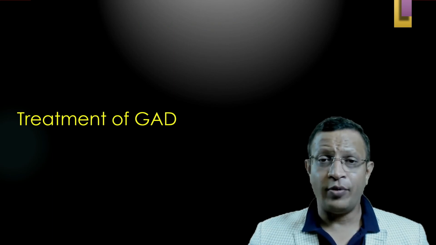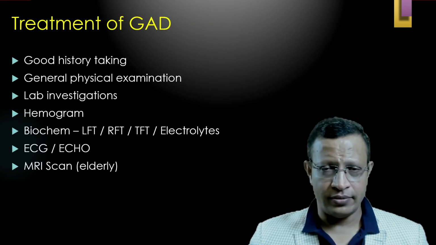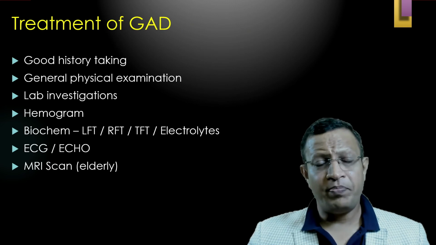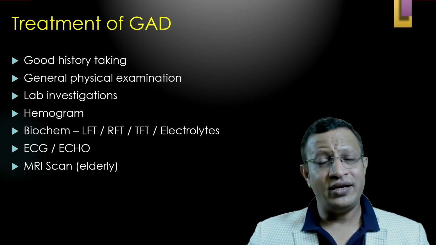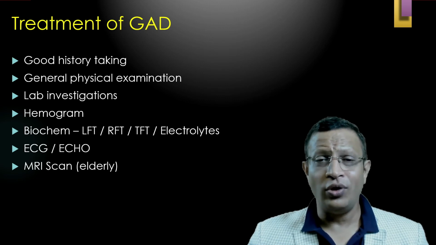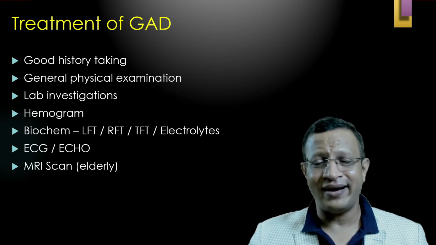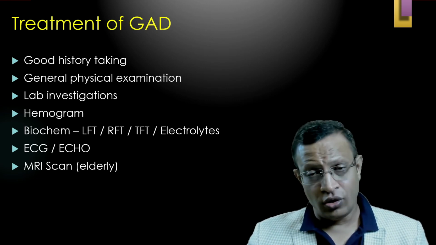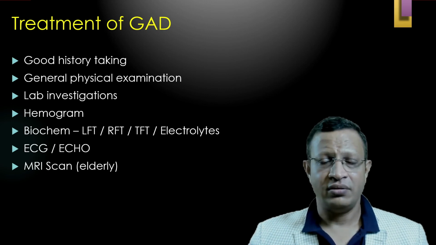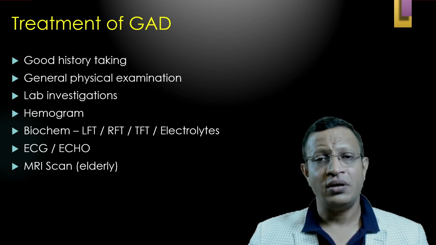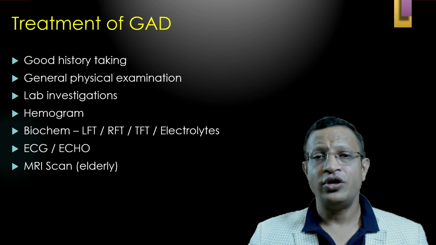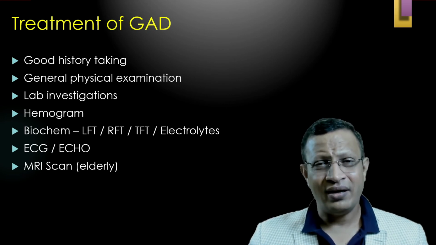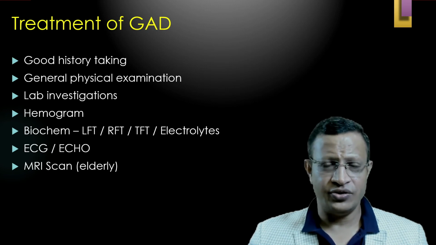Let's understand about the treatment of generalized anxiety disorder. So when we plan the treatment, you need to do a good history taking. The good history taking plays a crucial role to rule out other comorbid psychiatric diagnoses. Please look for depression, personality disorder, other anxiety disorders like panic disorder, phobia, somatization, BDD, even other psychotic disorders.